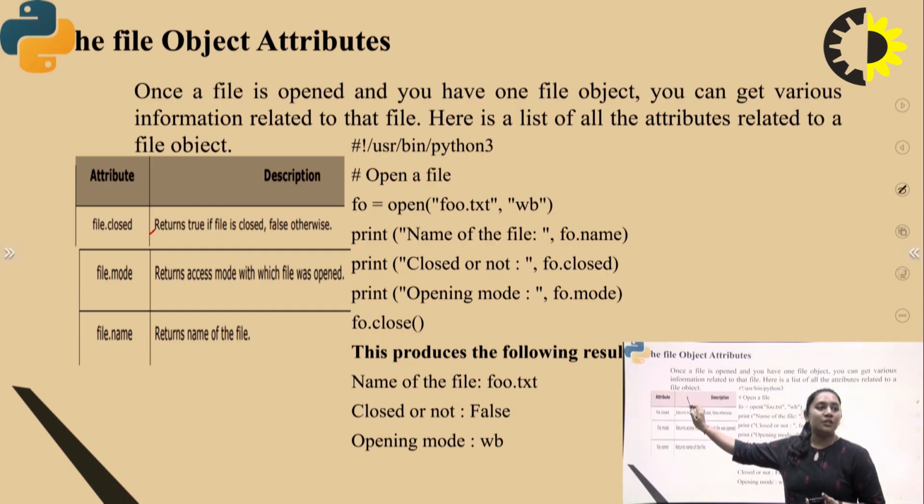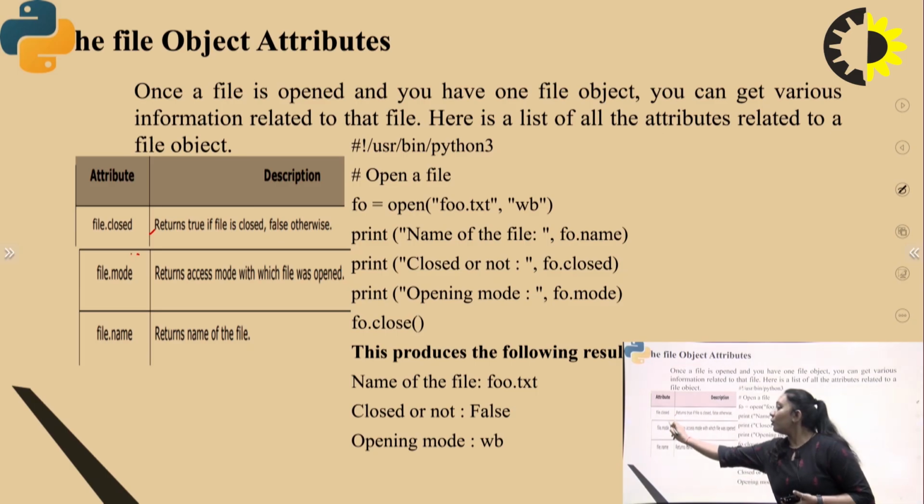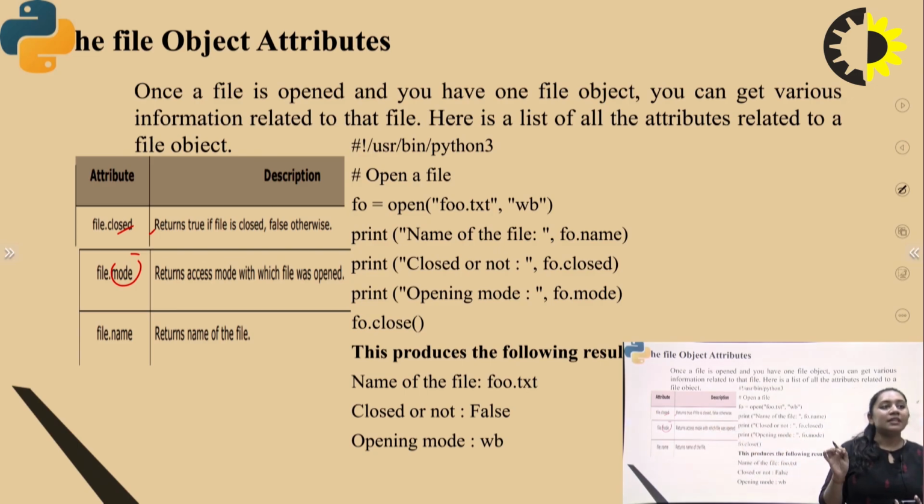Number one is file.closed. file.closed returns true if the file is closed and false otherwise, right? Next, you can also access the mode attribute. First one is closed, right? Next one is mode. It returns the access mode in which the file was opened.